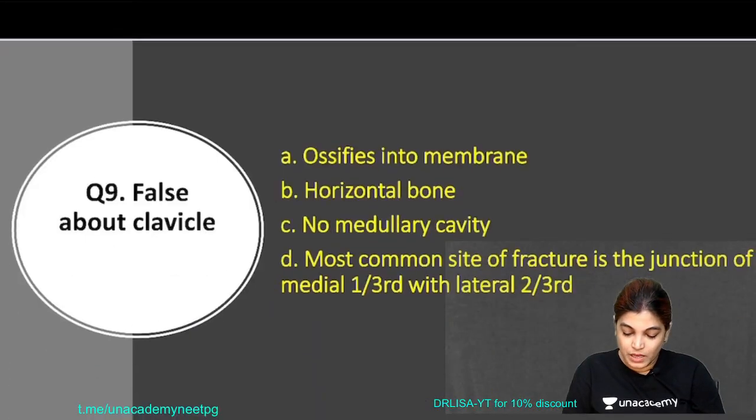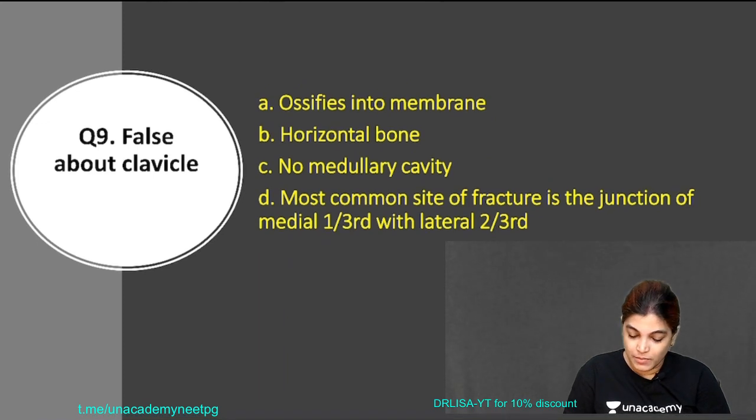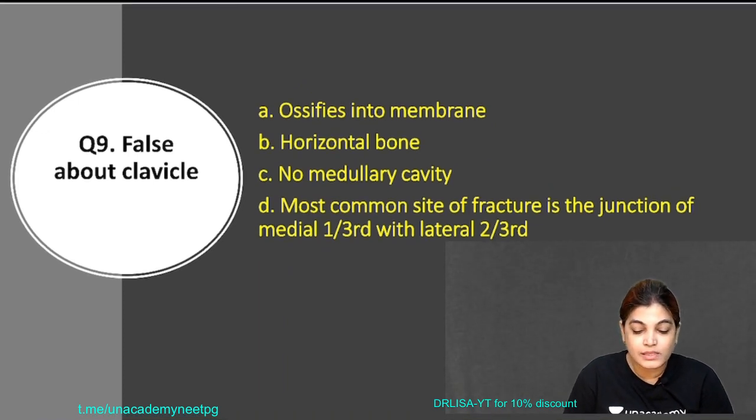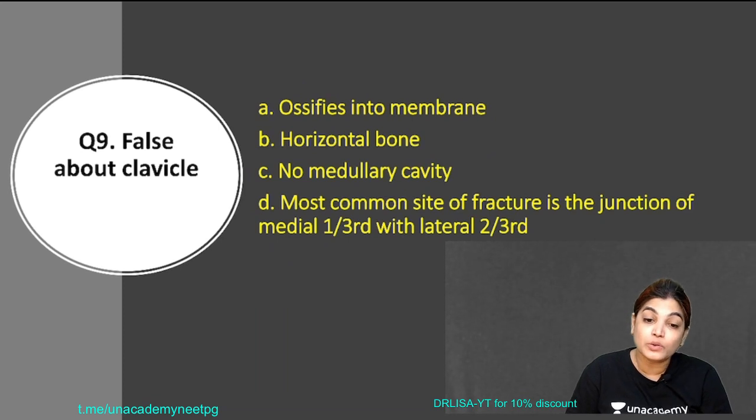Now moving to the next MCQ. False statement about the clavicle bone. Which of the following is the false statement? Option A: ossifies in membrane, horizontal bone, no medullary cavity. Most common site of fracture is the junction of medial 1/3 and lateral 2/3.